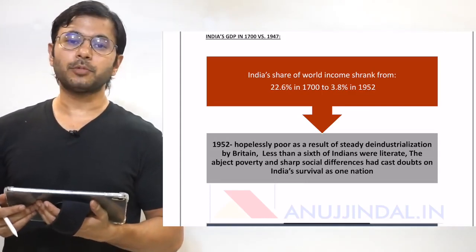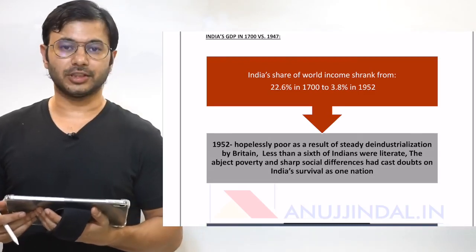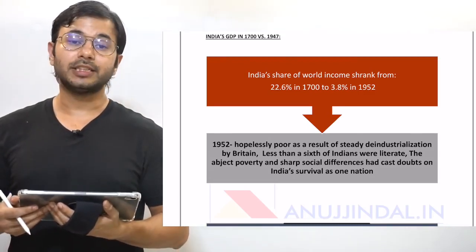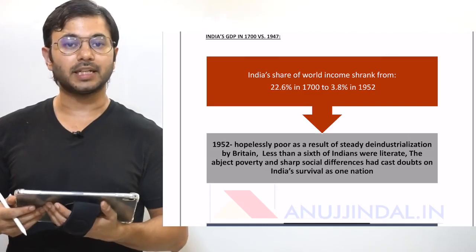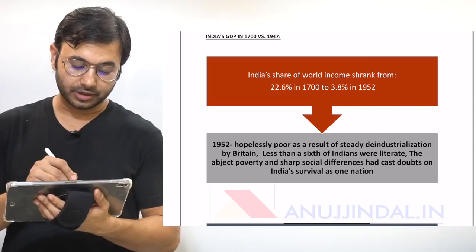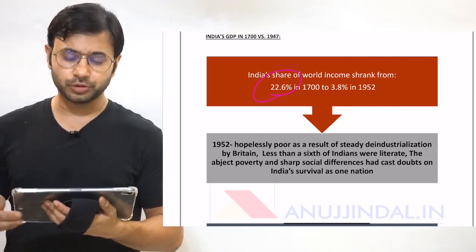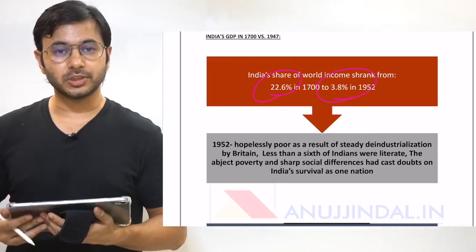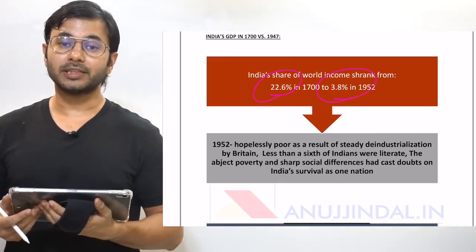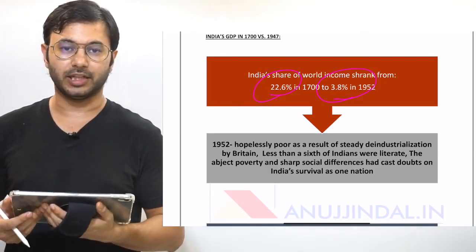What are the stats that can prove that England actually started the era of deindustrialization in India? A common measure is the share of world income that an economy has. In the year 1700, India had a share of 22.6% in the entire world income, which reduced to a mere 3.8% in the year 1952, which makes us come to the conclusion that the Britishers did deindustrialize India.